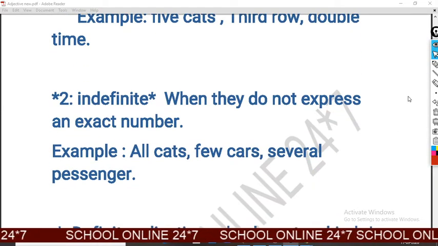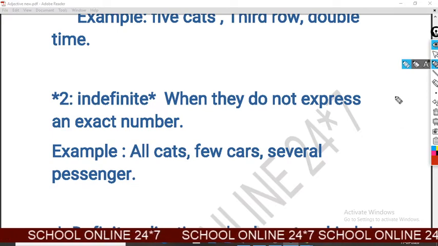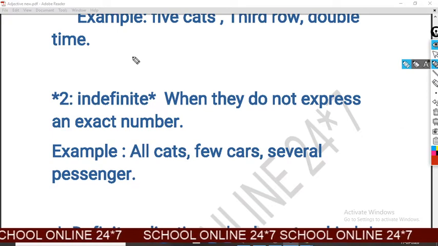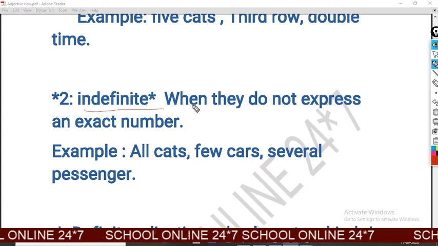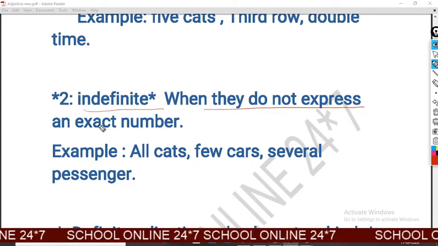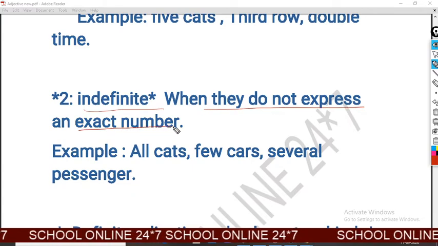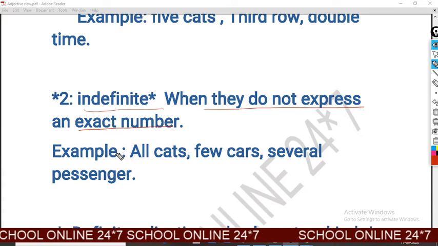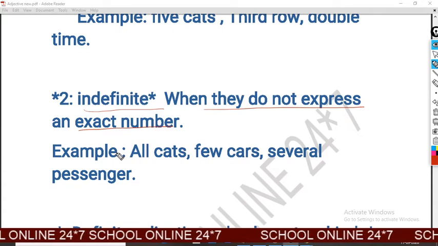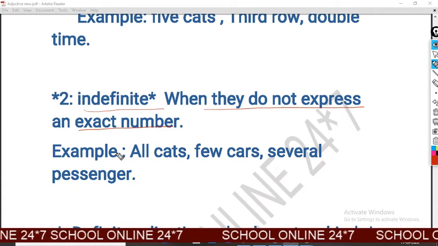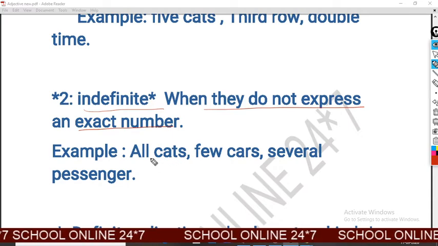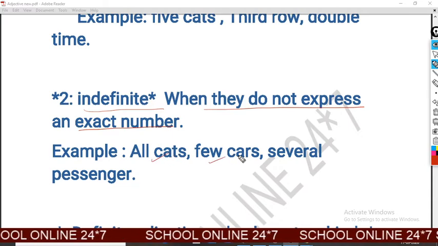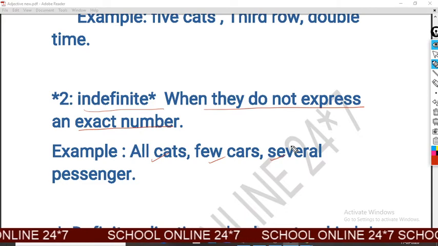The second type is indefinite, when they do not express an exact number. This means in this type of adjective you can't find an exact number. Look at the examples: all cats, few cars, several passengers.